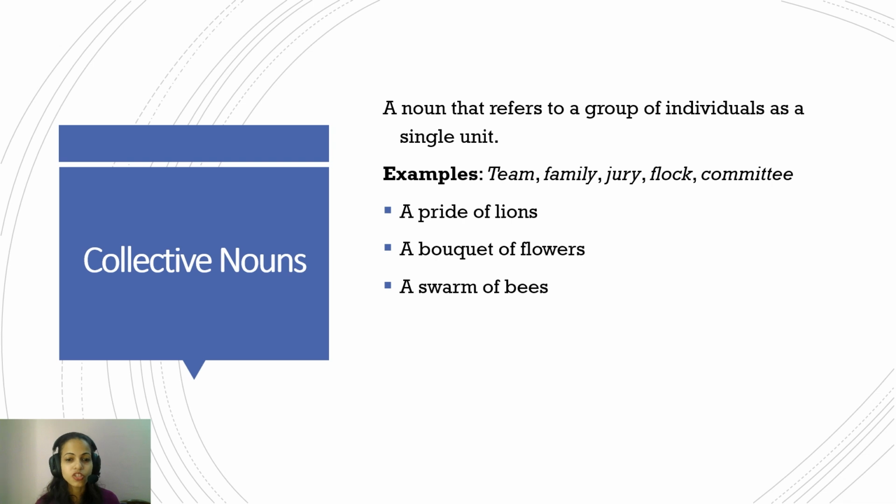So for example, in these statements, a pride of lion. Pride is the word that refers to a group of lion. A bouquet of flower. The bouquet here again, a group, it's a group of flowers, many flowers. A bouquet cannot be just one flower. A swarm of bees. Swarm again refers to the group of bees. So all these words that indicate a group, these are collective nouns. As the word itself is telling, collective is collection. So it's always referring to a group.